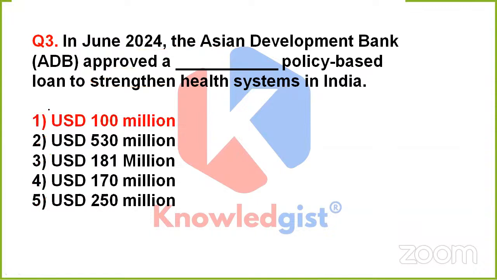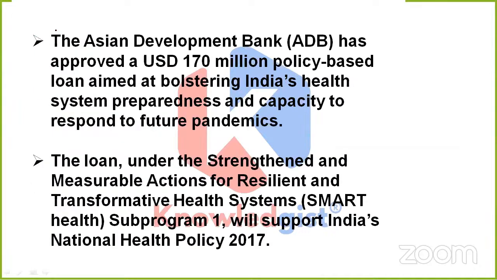So friends, this time the correct answer is 1. That is USD 100 million. See, Asian Development Bank has approved a USD 170 million policy-based loan, aiming at bolstering India's health system. It was given in the question also. And of course, it will provide better health system preparedness and capacity to respond to any kind of future pandemics, so as to combat any kind of future pandemic hazards.